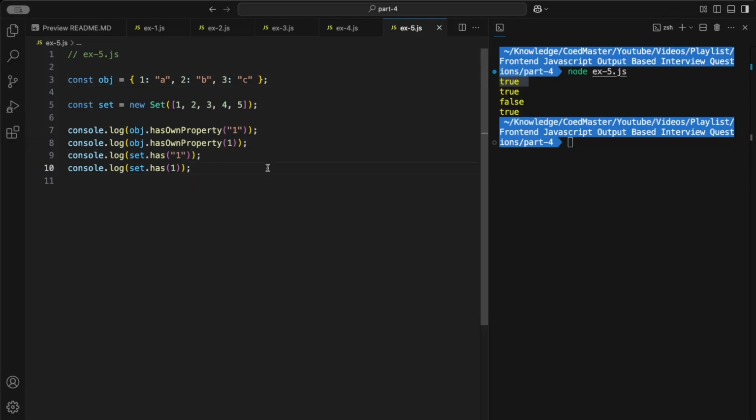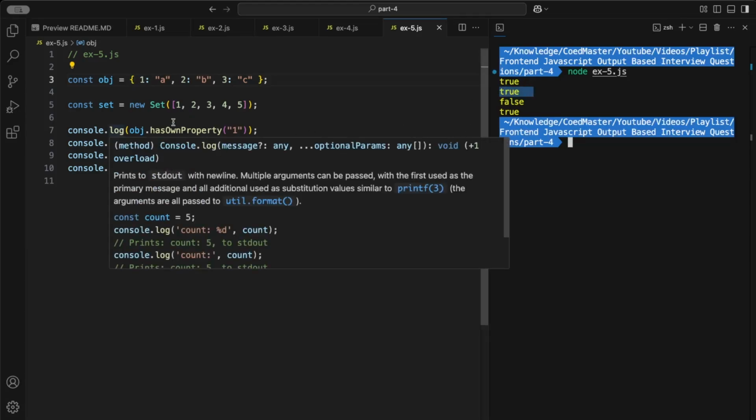Over here we are giving the numeric value of 1 to this method. Now this time internally it's gonna convert it into string, and then it's gonna match whether the 1 key is present in this object or not. And we know that 1 is already present, which is why we got true over here. Great. Now let's talk about the sets.